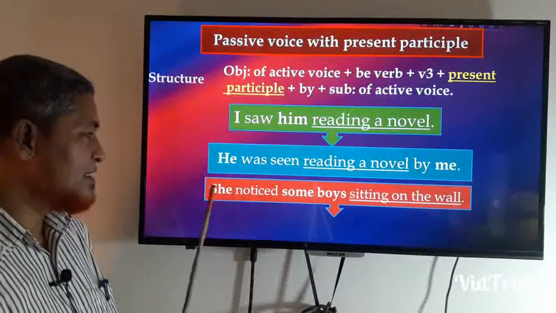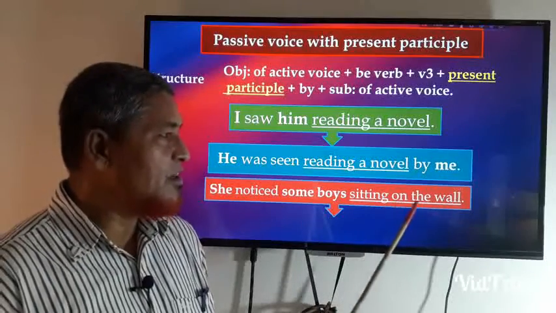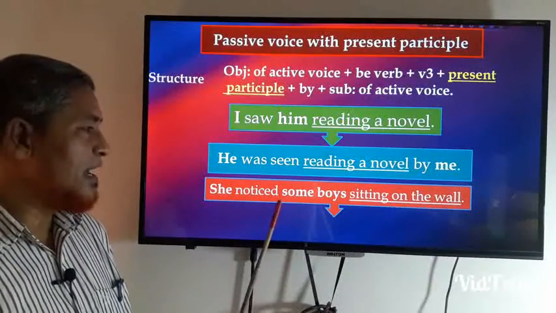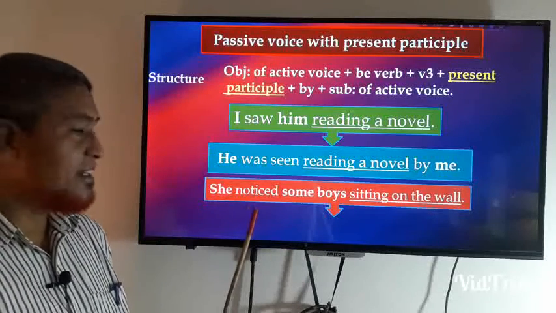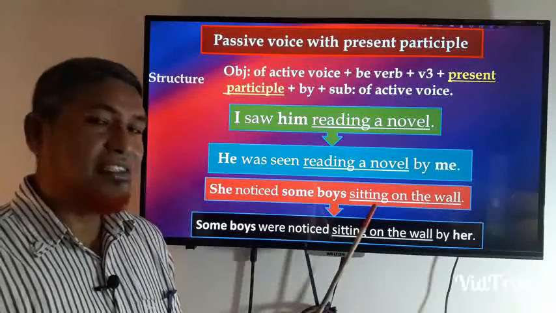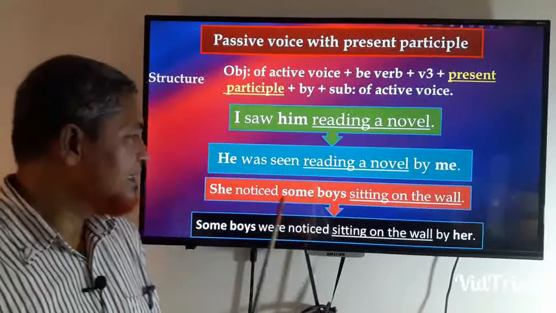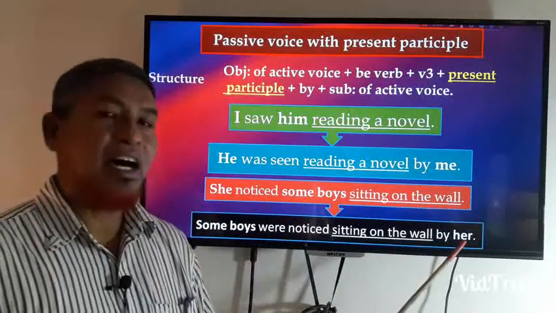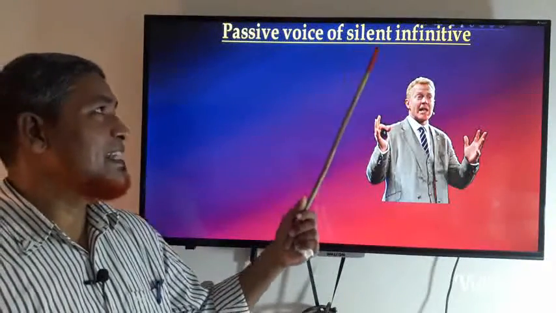There is another sentence: she noticed some boys sitting on the wall. So you will have to write it: some boys were noticed. Okay, some boys were noticed, and then you will write the present participle: sitting on the wall by she will be changed into her. Okay, so it was double object, active from passive, and passive voice of silent infinitive.